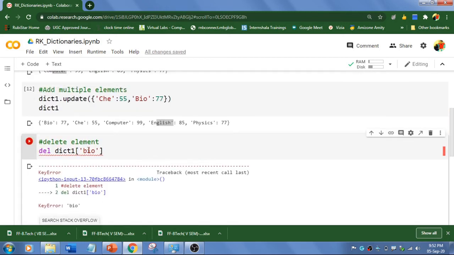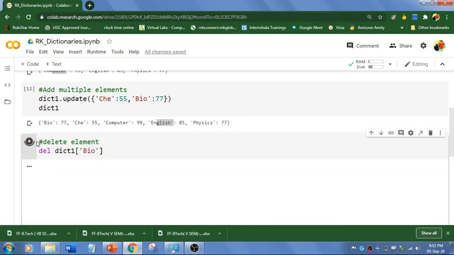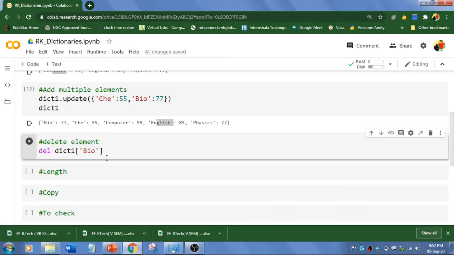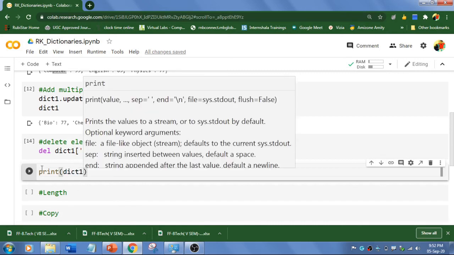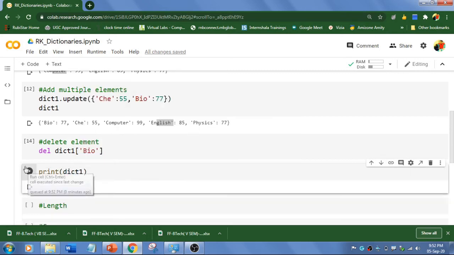As Python is case sensitive, you need to use the exact names which you have mentioned. So now it is deleted, and let's display this. I'm going to write print dictionary1, and there is no bio, it is deleted.